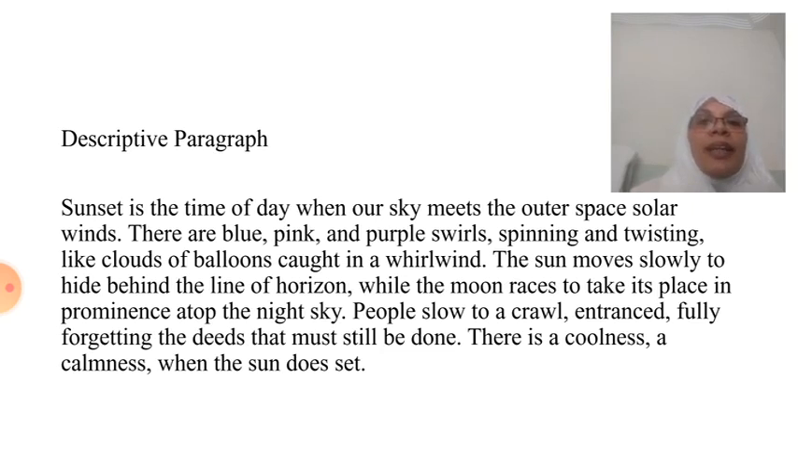This is how the writer is writing the further details of the sunset evening scene. There are blue, pink and purple swirls spinning and twisting like clouds of balloons caught in a whirlwind. The sun moves slowly to hide behind the line of horizon. Again the sun is personified, while the moon races to take its place in prominence atop the night sky. Can you see that? How the choice of words makes this word picture in your mind. This is a descriptive paragraph, yet a simple paragraph. So you will be expected to write a paragraph like this.